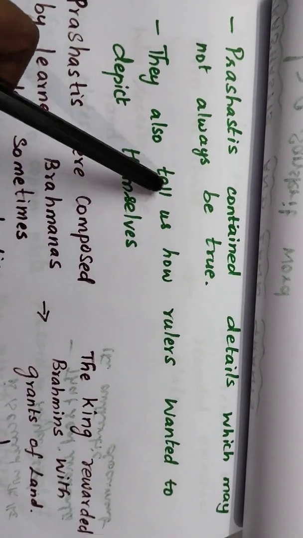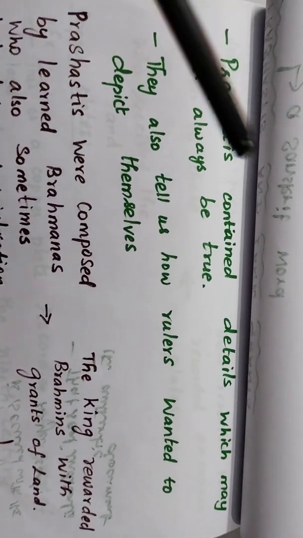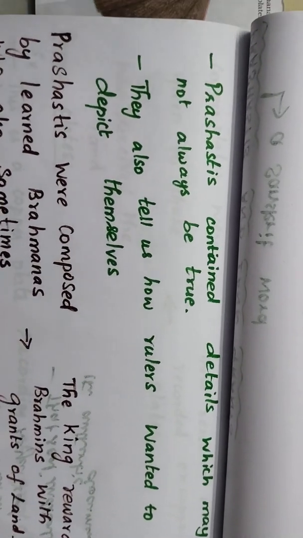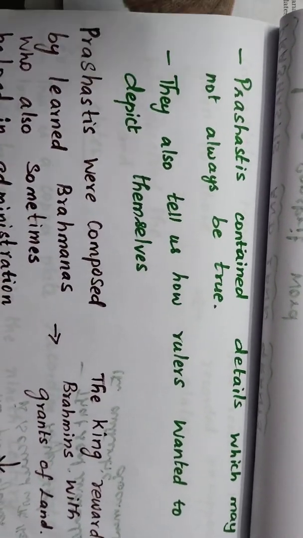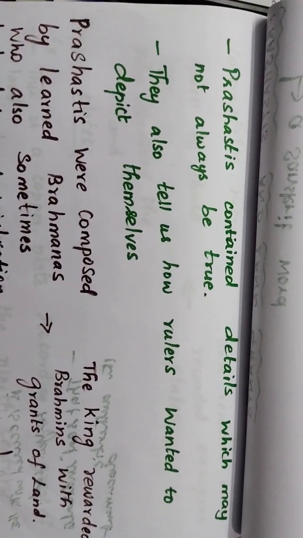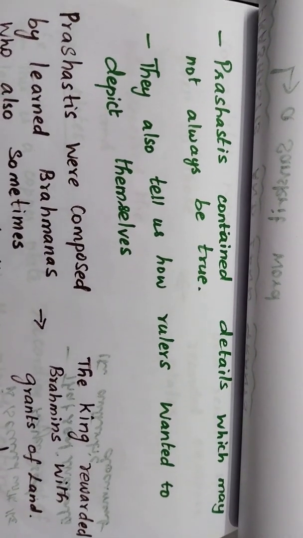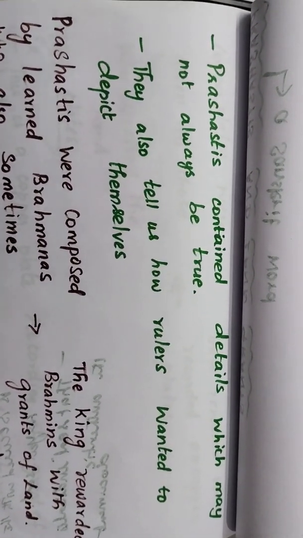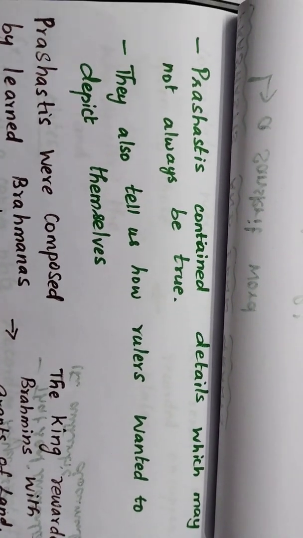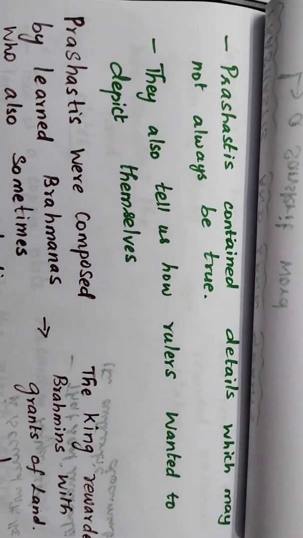They also tell us how the rulers wanted to depict themselves. Here they themselves voluntarily tell that you have to depict me like this. That means he may not be very powerful, he may not be a very brave fighter, but in that Prashasti the king himself will say that I must be shown as the powerful ruler while you are writing everything about me. So they themselves come forward to tell about it. The writers who are making the inscription will mention it there.